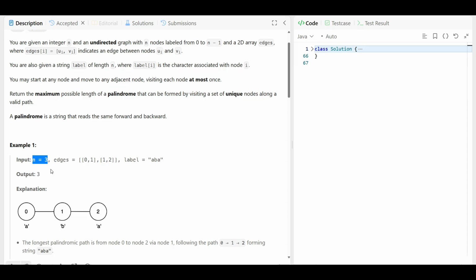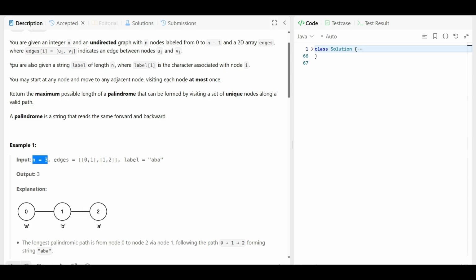Also it says this is an undirected graph, means there are no directions. We have the number of nodes, so we can say 0 to n minus 1. So if n is 3, 0, 1 and 2 will be the possible nodes. It is easy. I told you first, this is easy. Don't be surprised that it is not hard.